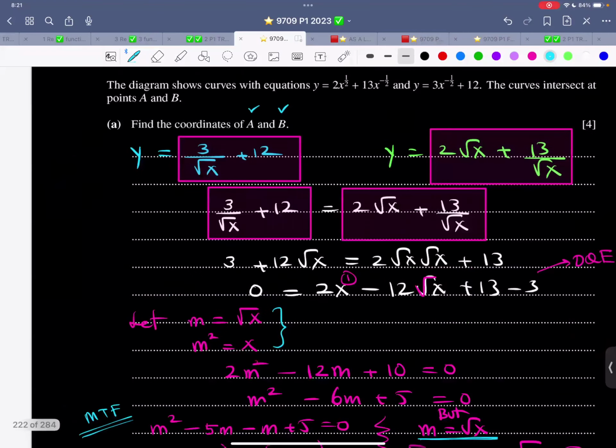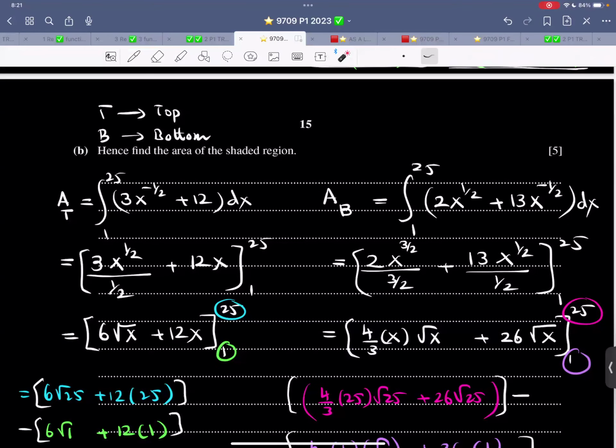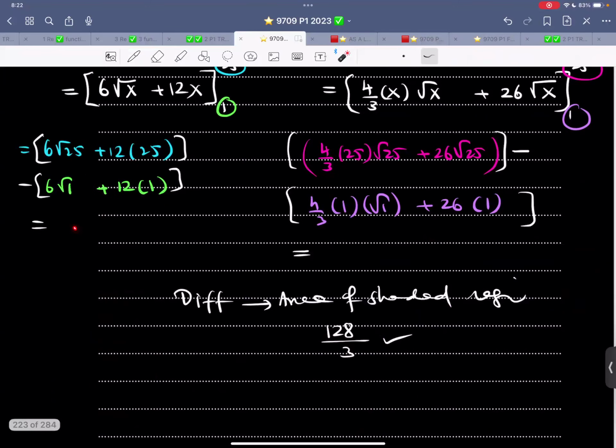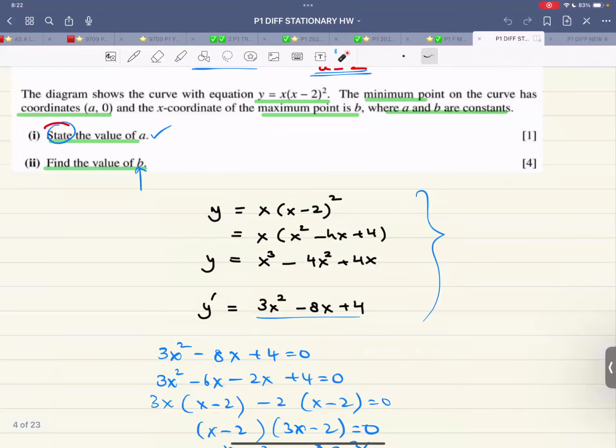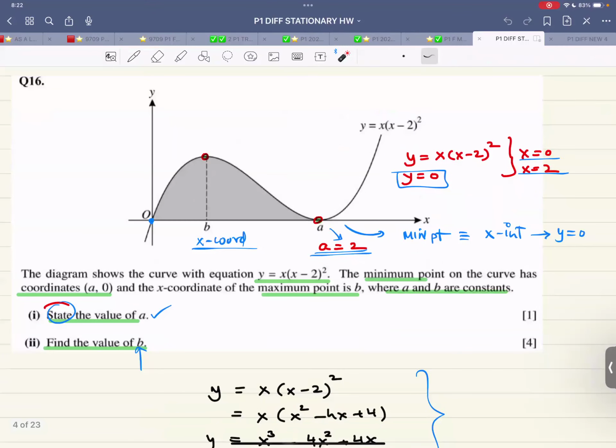Now, the next part should either be volume or area. Find the area of the shaded region. So integrate the top curve between limits 1 and 25. Integrate the bottom curve between 1 and 25. Simplify, write down the answer. I have forgotten to write for individual parts. The difference is 128 over 3. So let's skip this. Let's move to this thing. Stationary points. Let me just reduce the brightness a bit. Now look at this question. This is from our topical book.